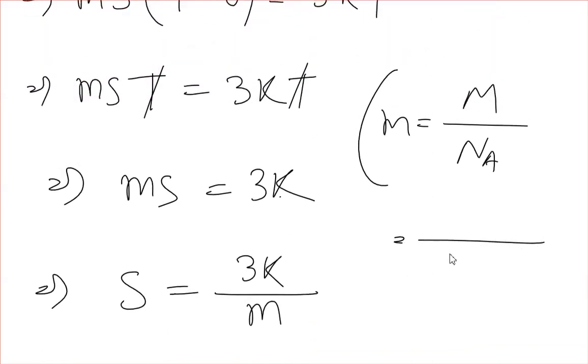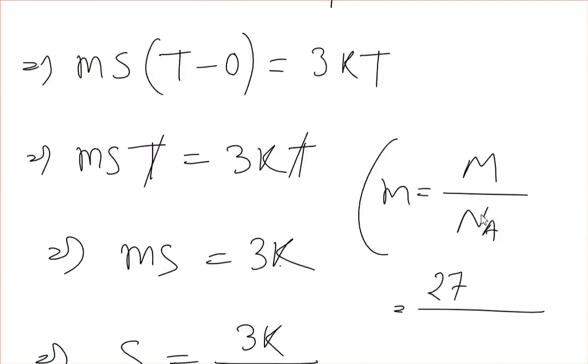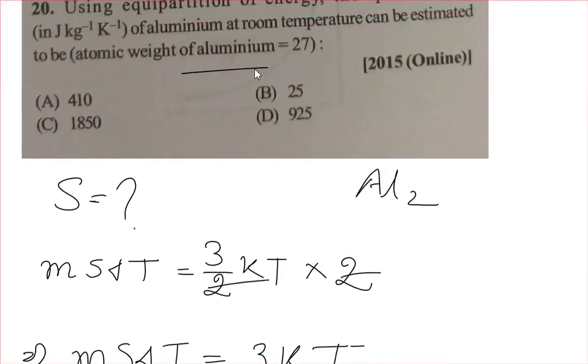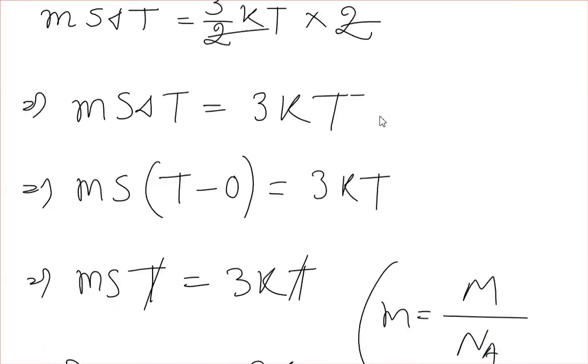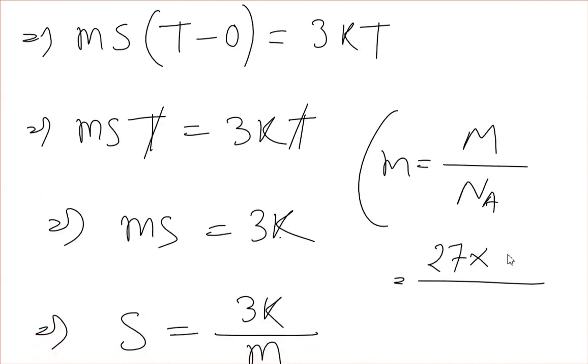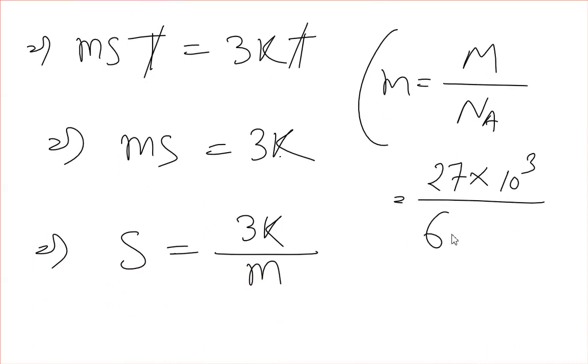The molar mass is here 27. Here the atomic weight has been given 27. Okay, so if we convert the molar mass, that will be 10 to the power 3, and Avogadro number will be 6.023 into 10 to the power 23.